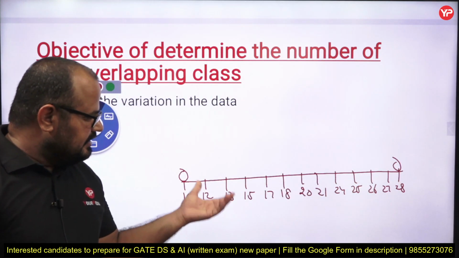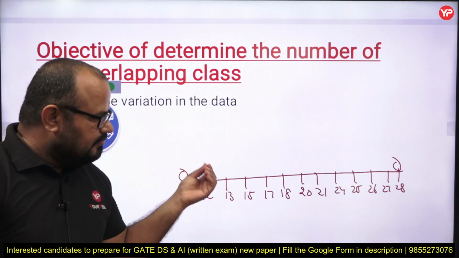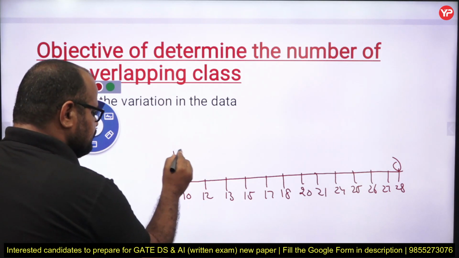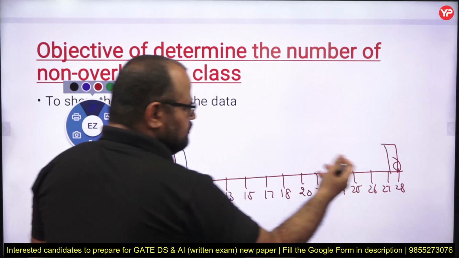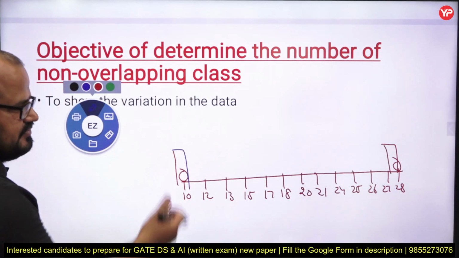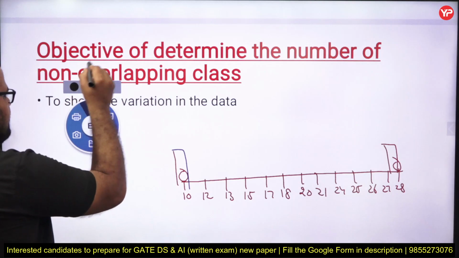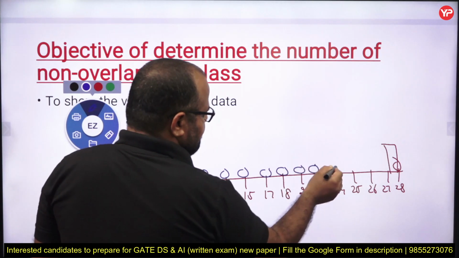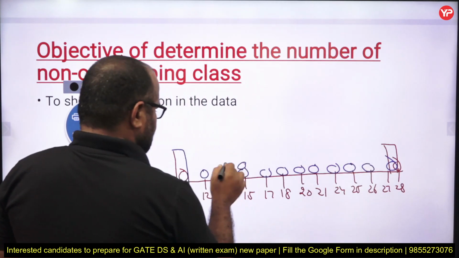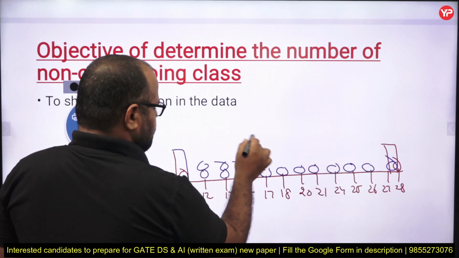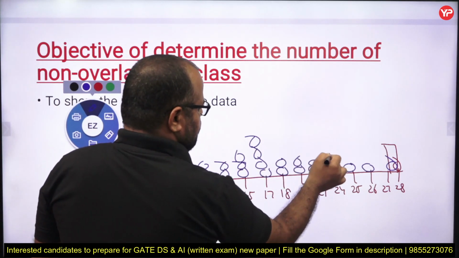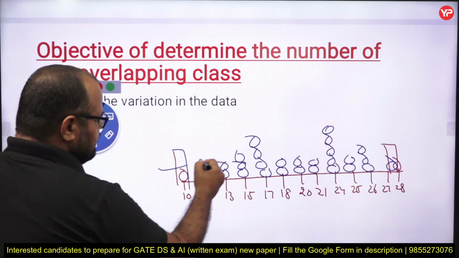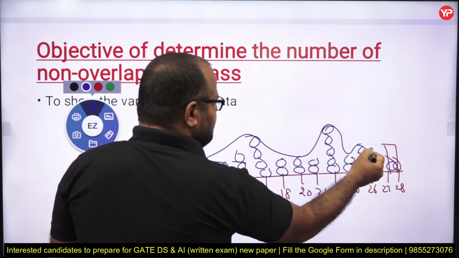Then if the number of values is too low, how can I make the histogram? There is no good observation with the help of the histogram. And as the number of values increases, it gives me somewhat a better picture of my variability.